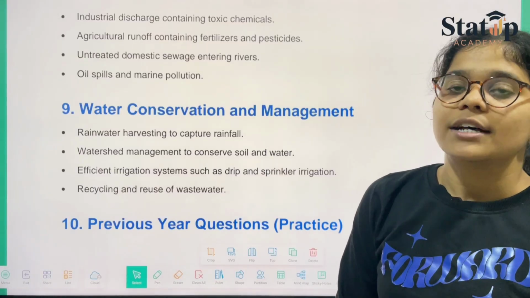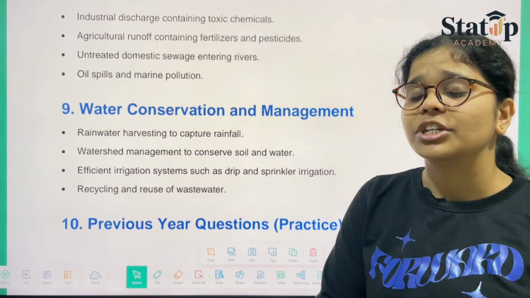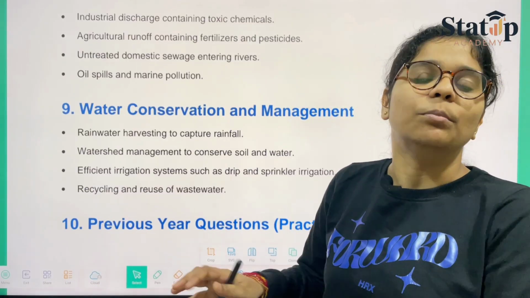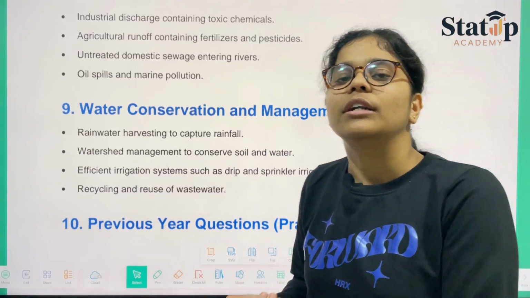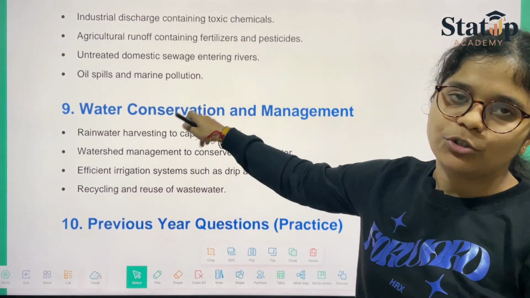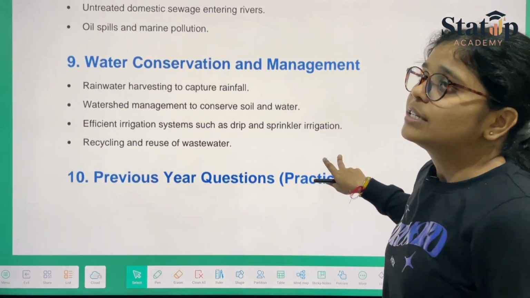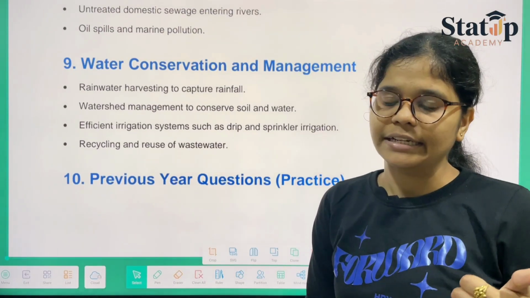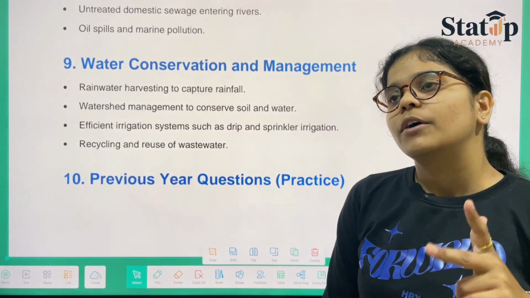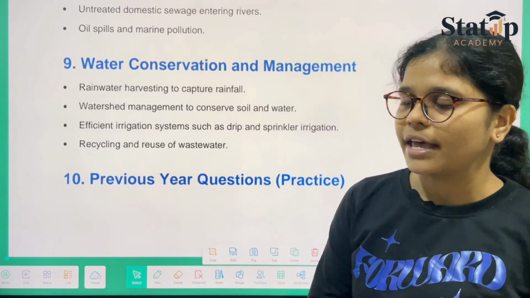There are certain areas where a large amount of sewage is not reaching the treatment plant. Instead, it is being carried forward, collecting even more sewage, and reaching the natural water body, which is affecting it badly. Oil spills and marine pollution we have just discussed. Then we have water conservation. Since water is our basic need, it is less available, and we are also polluting it at a very high rate. Therefore, the need for conservation is there.